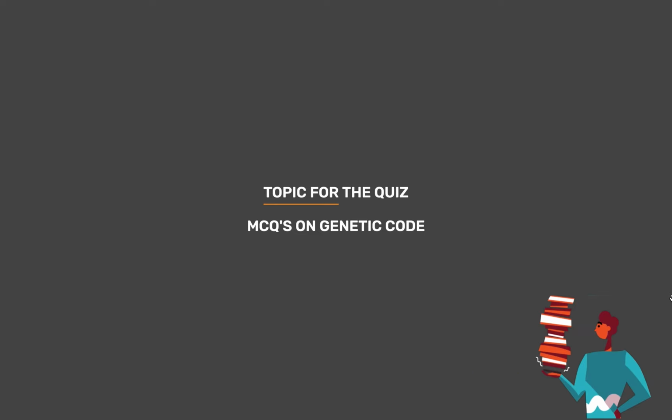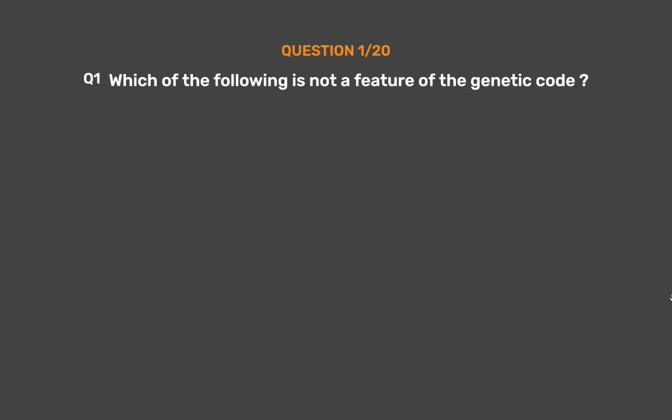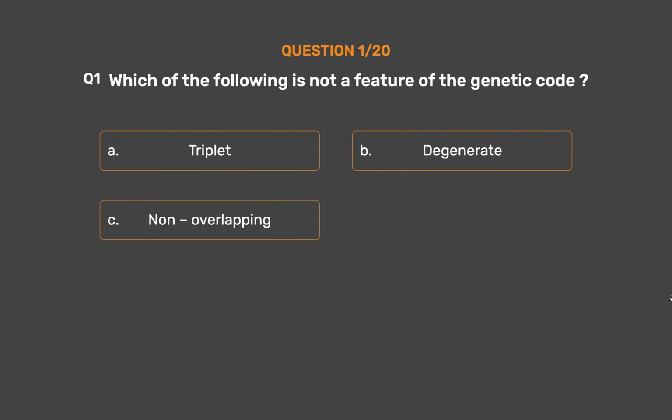Topic for today's quiz is MCQs on genetic code. Question number 1. Which of the following is not a feature of the genetic code? Option A. Triplet. Option B. Degenerate. Option C. Non-overlapping. Option D. Ambiguous.